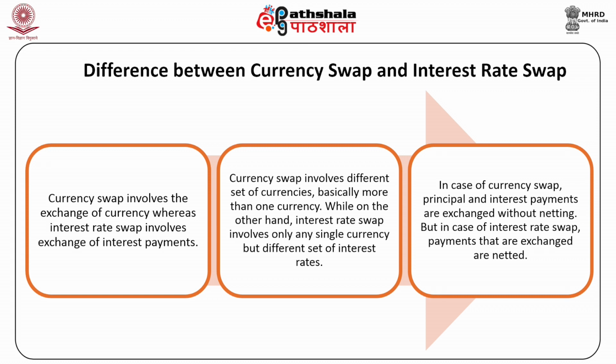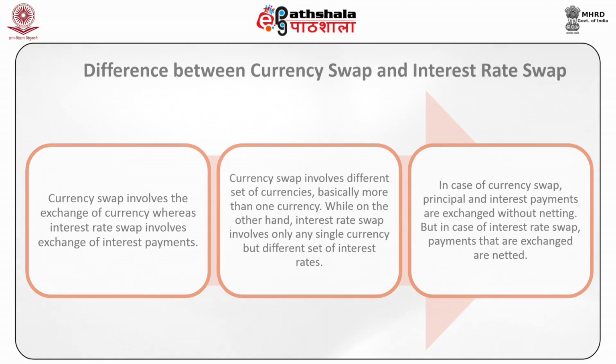Currency swap involves different sets of currencies, basically more than one currency, while interest rate swap involves only a single currency but different sets of interest rates. In the case of currency swap, principal and interest payments are exchanged without netting, but in the case of interest rate swap, the payments that are exchanged are netted.